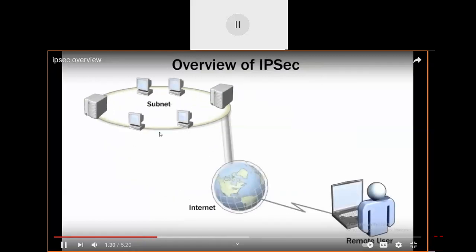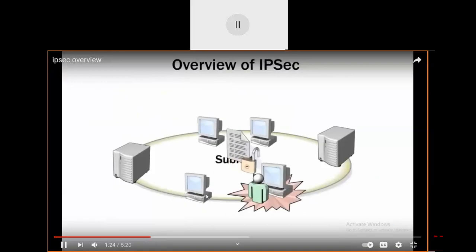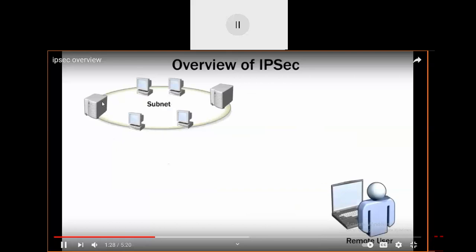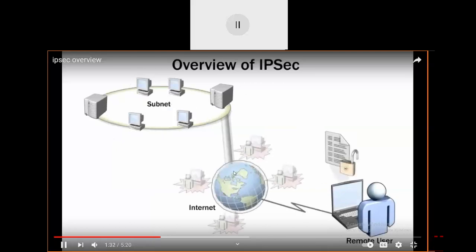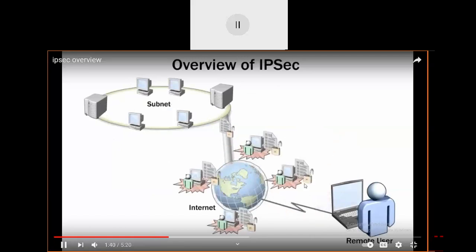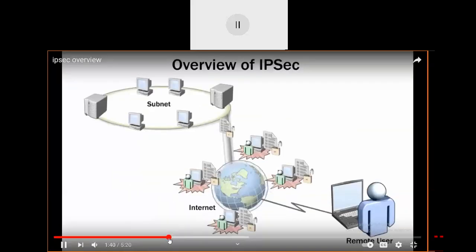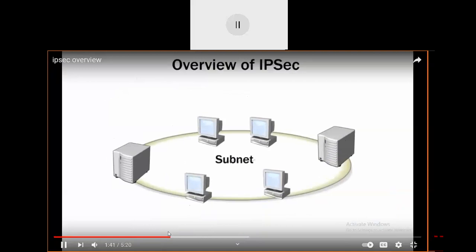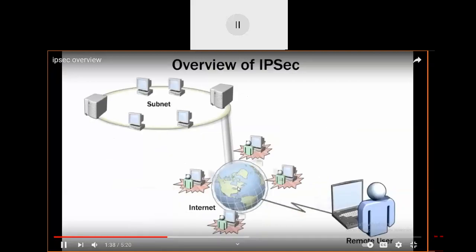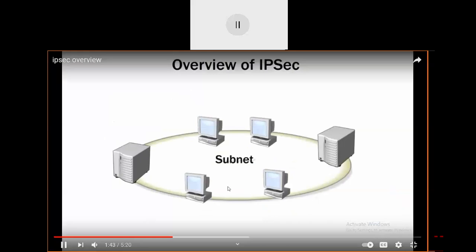If data is unsecure, you can see, I will go back. This is the third person who is accessing the data if data is unsecure while transferring from one host to another host. While transferring data through the internet, these are the unauthorized hosts. If data is unsecure, then these unauthorized persons will hack the data, make some changes and then forward it. You can see here, now they are forwarding the data to the actual destination.